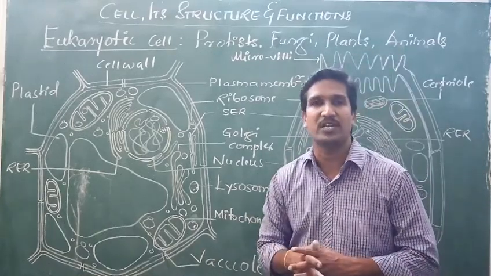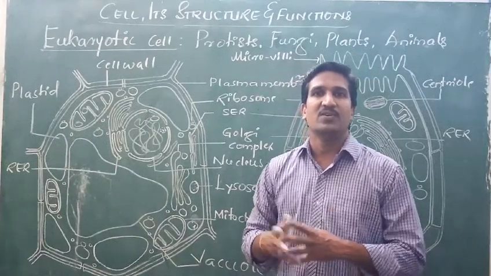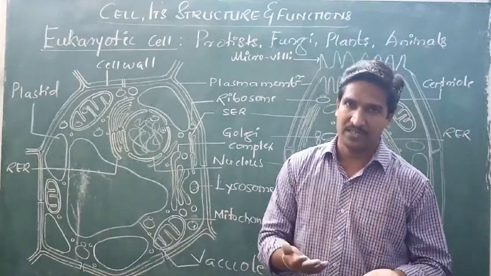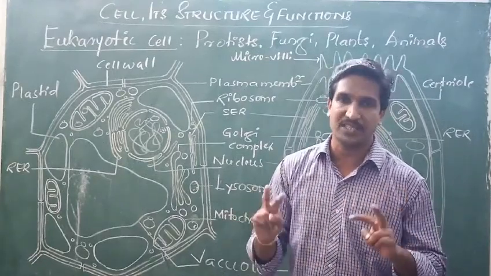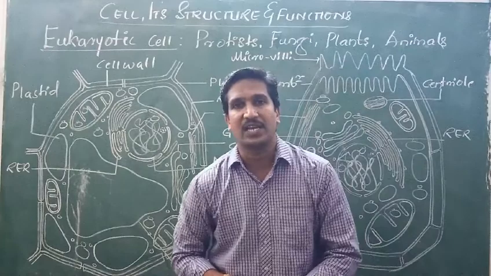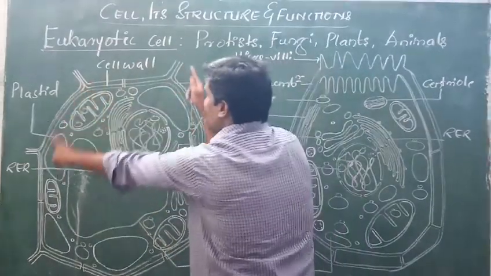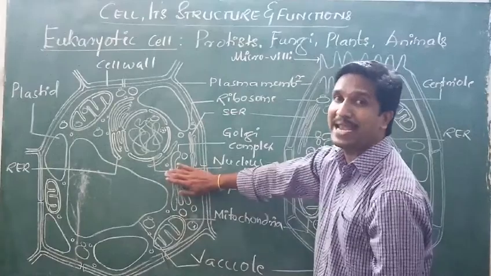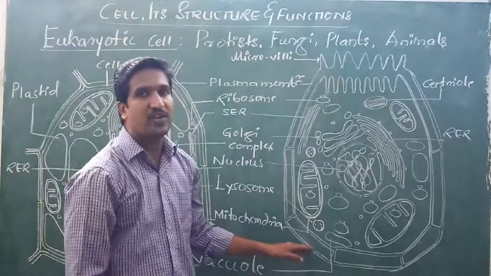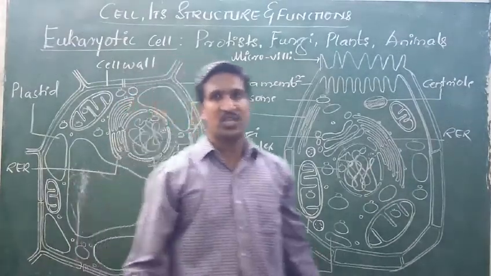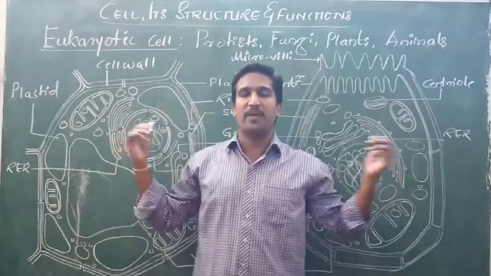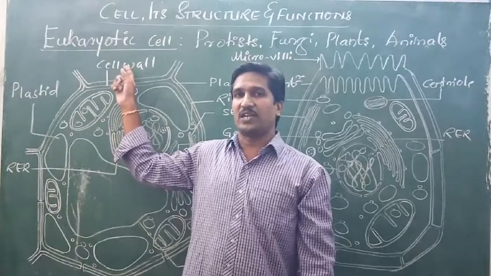Why are we not going to study the protist cell and fungal cell? Because we are human beings, that is animals, and we are dependent on plants, so plants are essential. So for understanding these two, we are going to study the first two important cells, the plant cell and the animal cell. This is the generalized structure of a plant cell, and this is the generalized structure of an animal cell. Here you can see the plant cell and the animal cell, right? But both belong under eukaryotic cells, right?